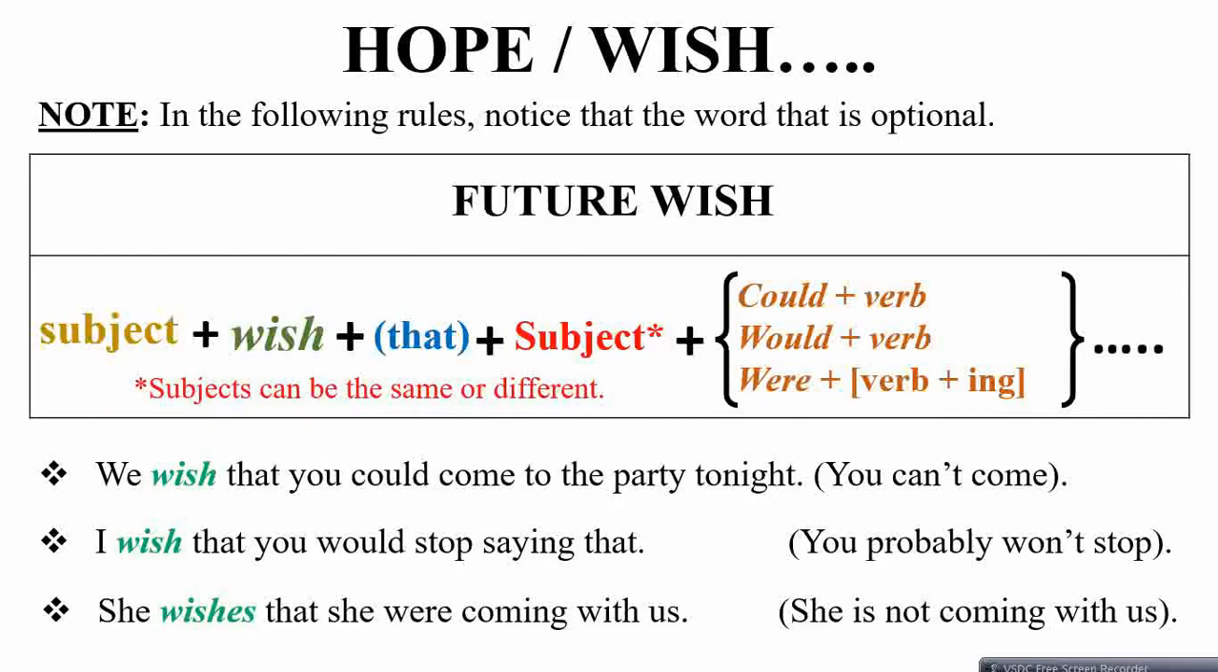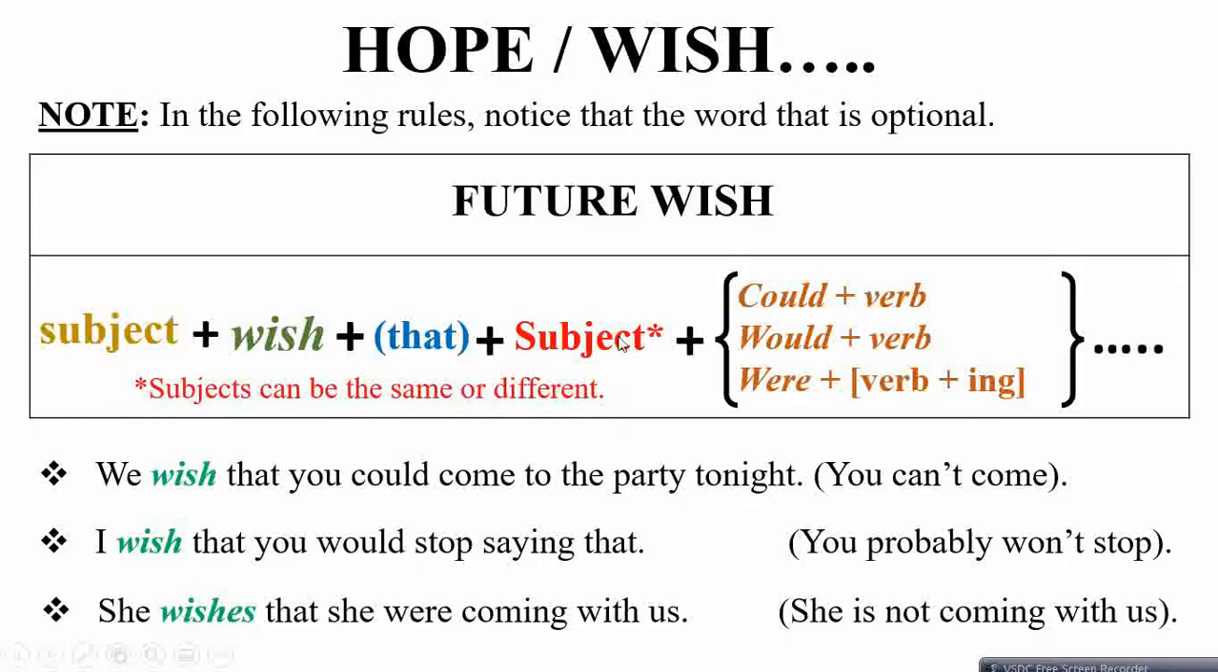अब हम इसको कुछ एग्जाम्पल्स अपने एक सेंटेंस स्ट्रक्चर में भी देख लेते हैं. In the following rules, notice that the word that is optional, right? This word that is optional. So in case of future wish, what the structure of the sentence will be, you will have a subject followed by wish. This that is optional, that's why it is written in parentheses.